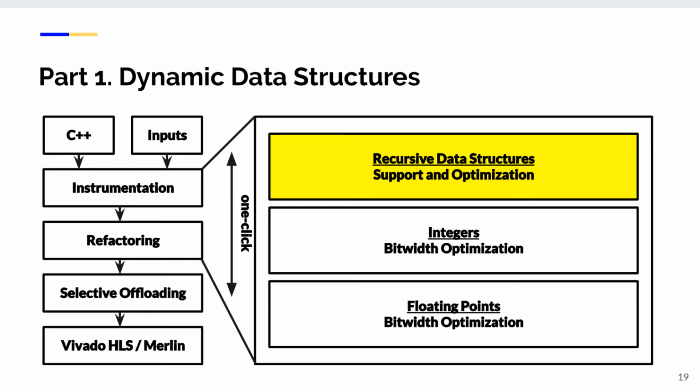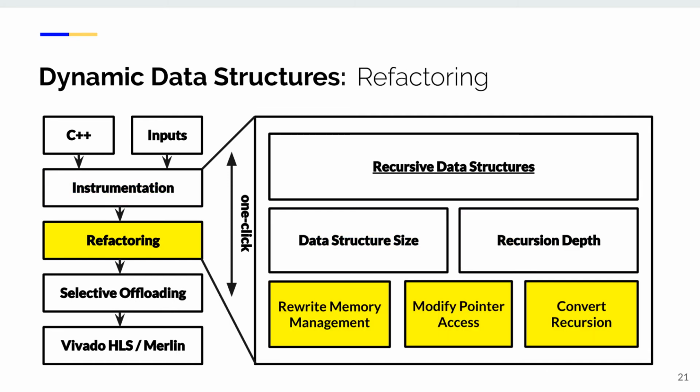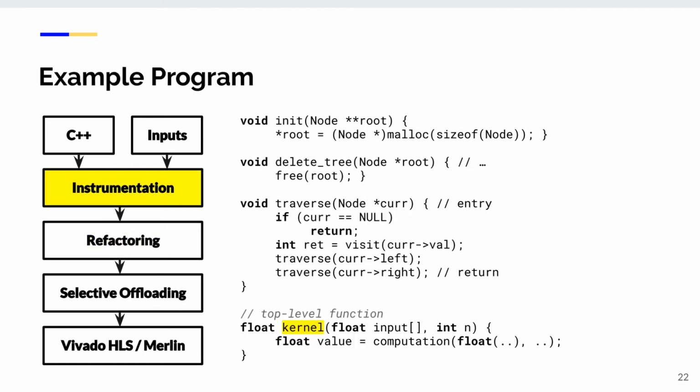Okay, here we go. Our first task is to make the original unsynthesizable recursive data structures synthesizable on FPGA. In the instrumentation step, we get the data structure size and the recursion depth using a set of typical data. Based on the collected invariants, we use the Rose compiler framework to perform code refactoring based on these 3 refactoring rules. This is an example recursive binary tree program.